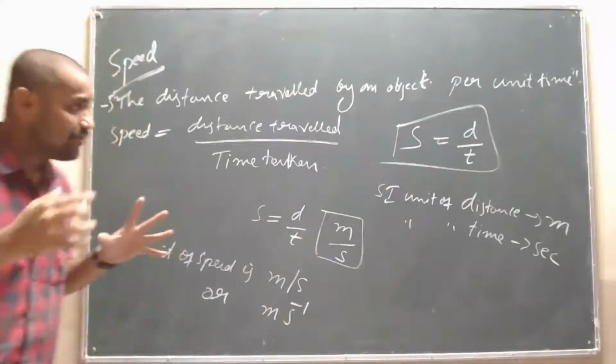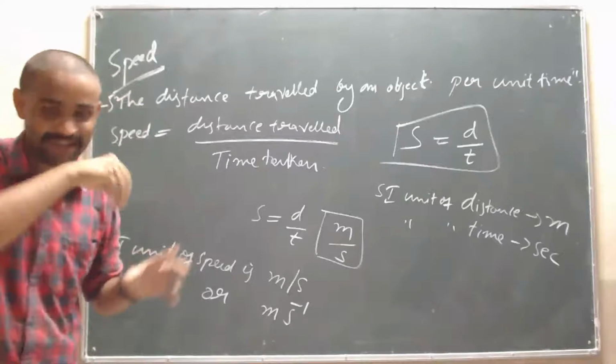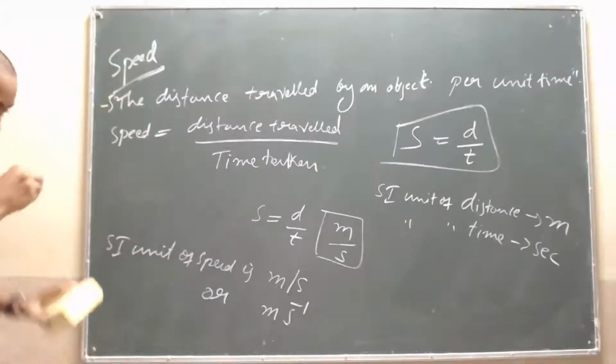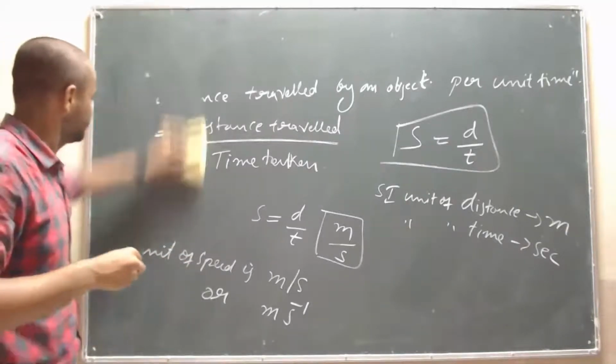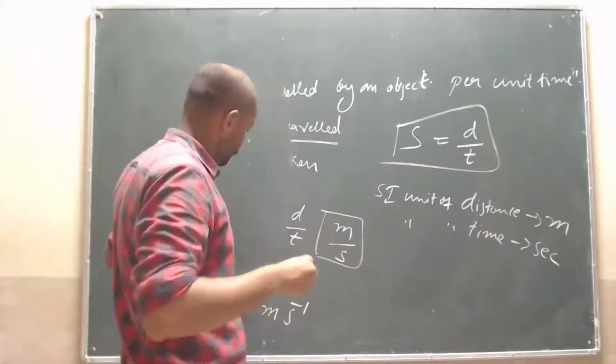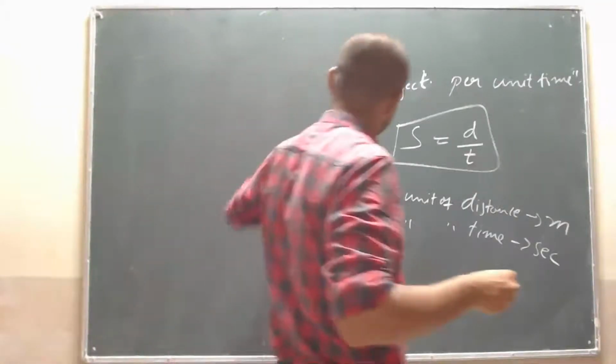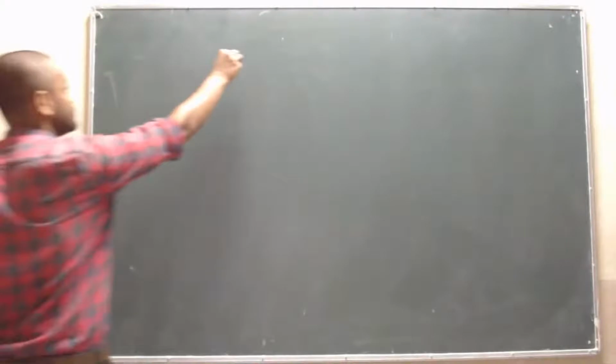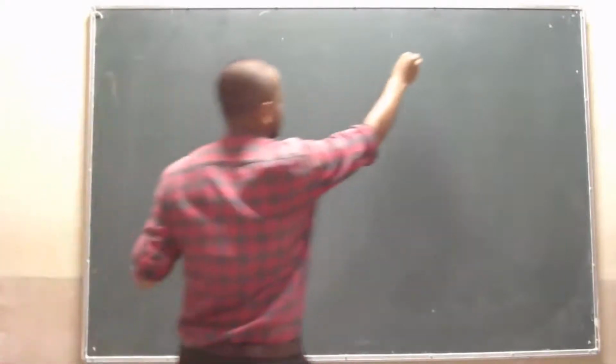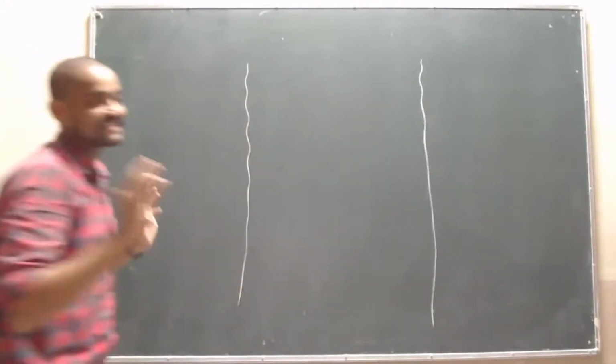Now let's see some more examples on speed, so that you will be clear about the formula as well as the SI unit of speed.